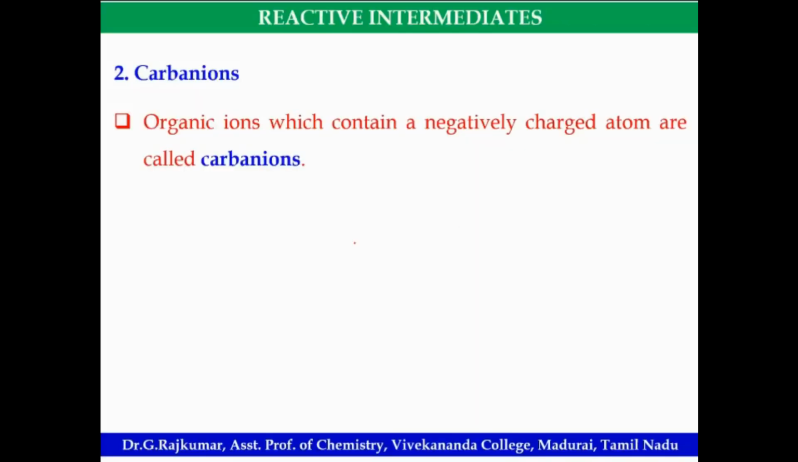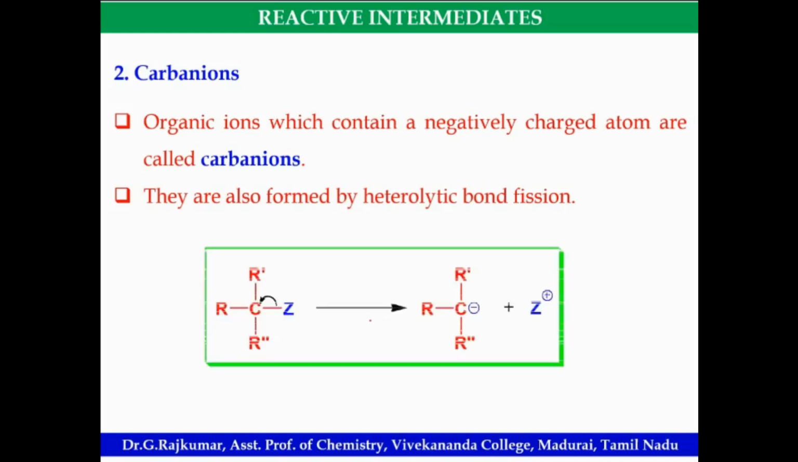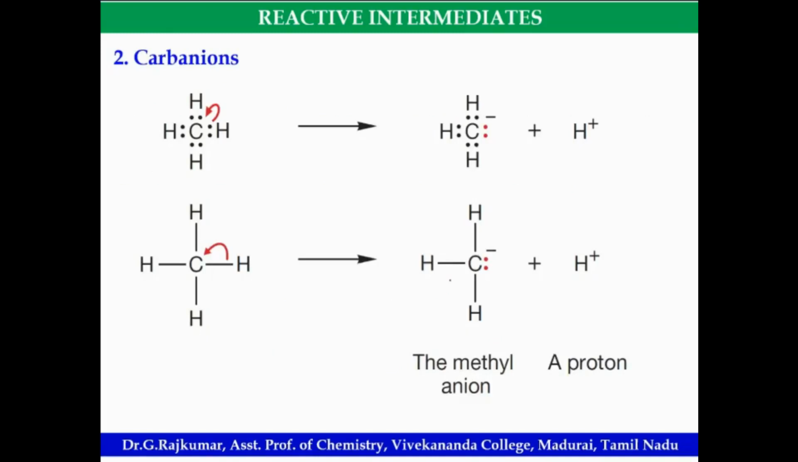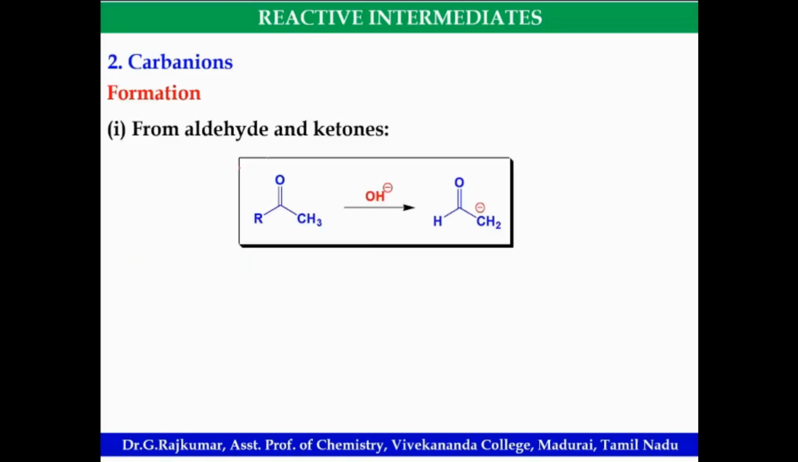Then we'll move on to the next intermediate, that is carbanions. Carbanions contain a negative charge on the carbon atom. It is also formed as a result of heterolytic bond cleavage. Suppose Z is less electronegative than carbon, then a carbanion will be formed. Look at this, this is a methyl anion, with the proton leaving as H plus. It can be formed from reactions of carbonyl compounds. In the presence of a base, there is a formation of carbanion.